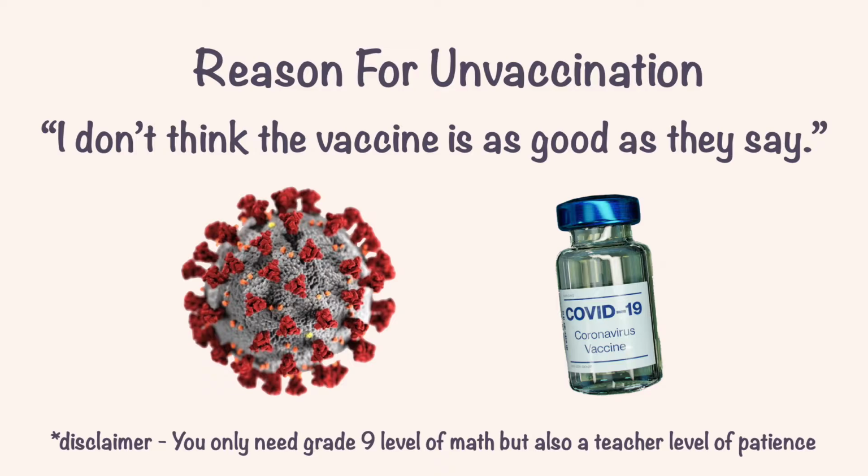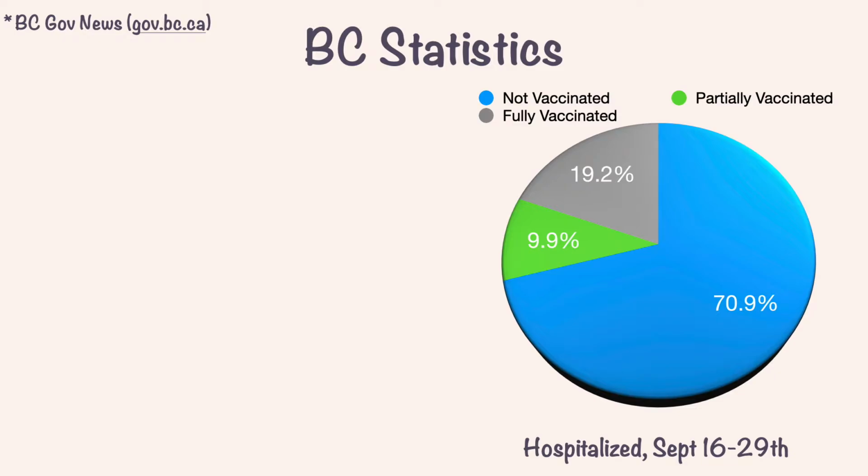I'm guessing that the type of data that the person saw was something like this. This is the percentage of the hospitalization in BC, Canada due to the COVID infection in the second half of September 2021. As you can see, the unvaccinated take about 71% of the hospitalization, while the fully vaccinated take about 19%. Just by looking at this data alone, you can see the effectiveness of the vaccine, but perhaps it doesn't look as effective as you imagined. True that there are more unvaccinated in the hospital, but aren't COVID vaccines supposed to have an efficacy of 90+%?